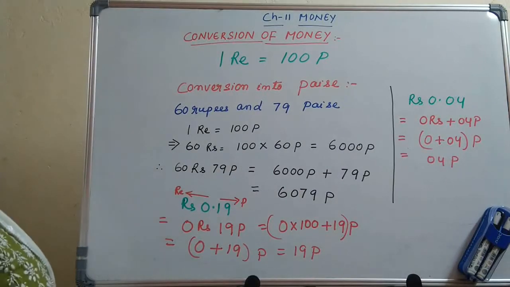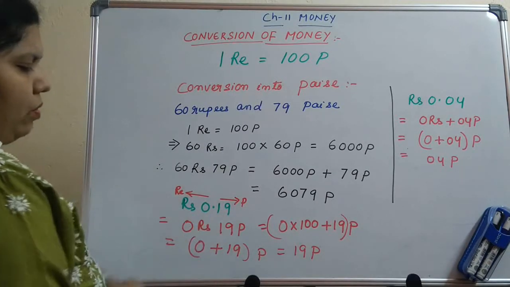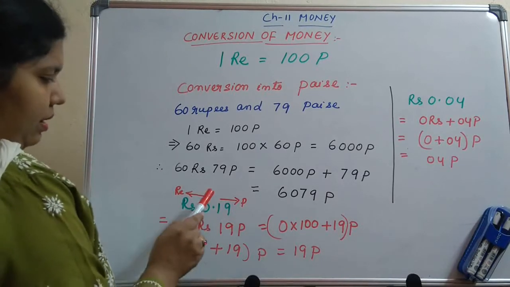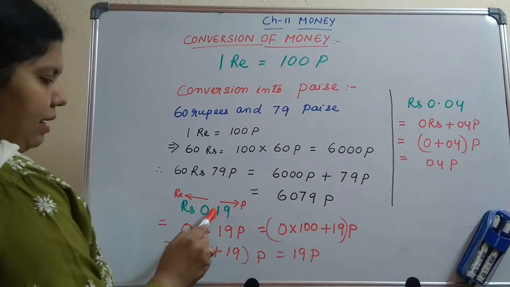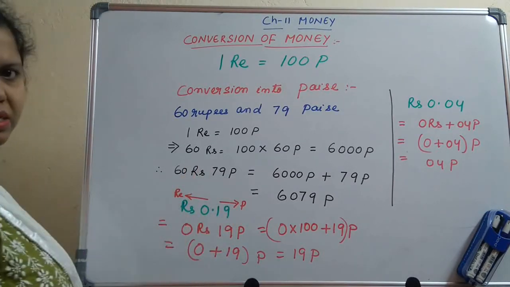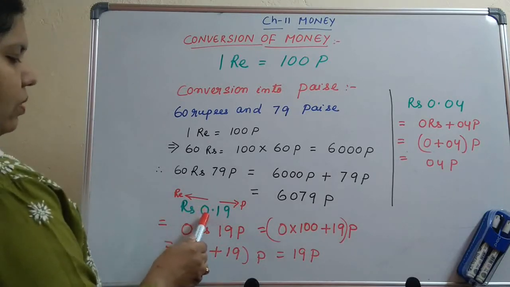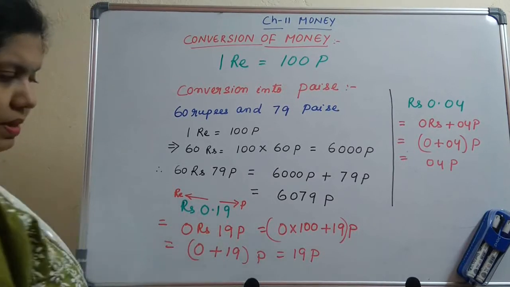Now let us take one more example. It is rupees 0.19. I already said the point is the separator. Before the point, this part is considered rupees, and after the point, that part is considered paise. Now 0 rupees and 19 paise. That's what I have written here, 0 rupees and 19 paise.